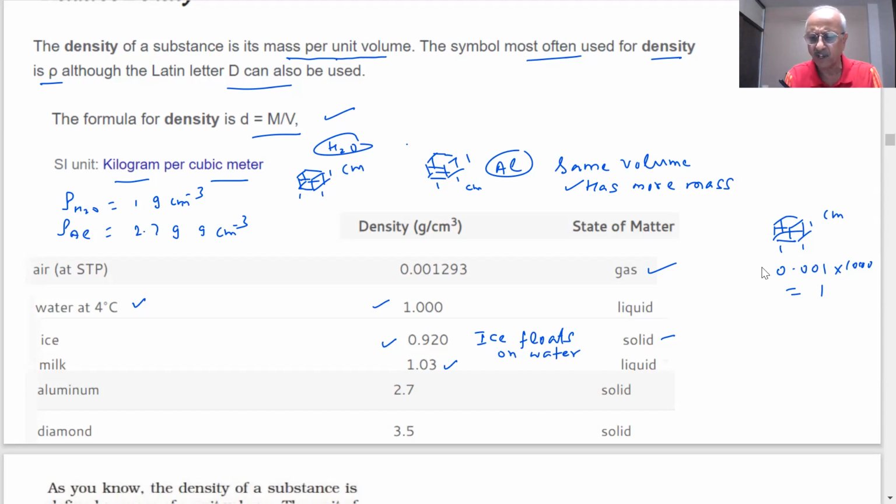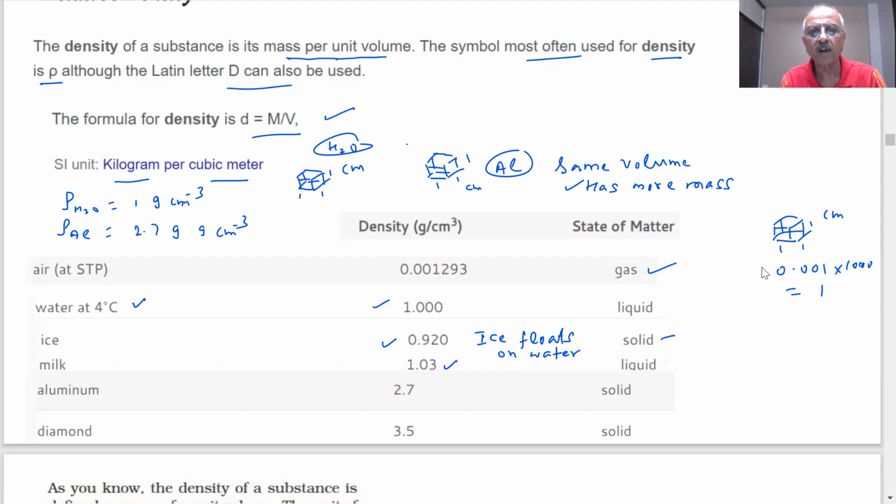The atomic mass of aluminium is 27 gram per mole, and water molecules H2O, 2 plus 16, 18 grams per mole. The packing shows how closely they are packed. Same volume, more mass.